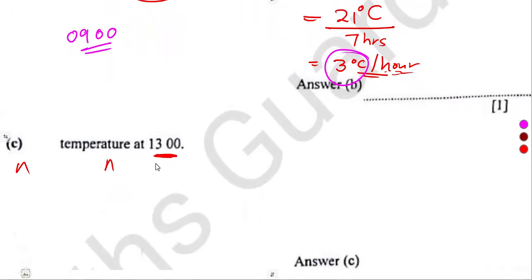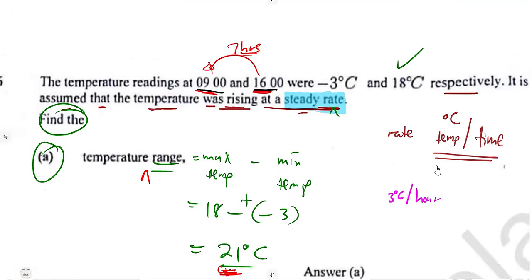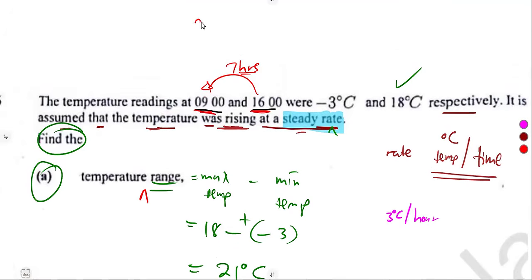Then we move on to C, the temperature at 1300 hours. At 1300 hours, what is going to be the temperature if there's a temperature change of 3 degrees Celsius per each hour that you have? What will be the temperature at that point? This one we can go back to the original part of the question, where we had, remember, at 0900 hours, where we started, the corresponding temperature.